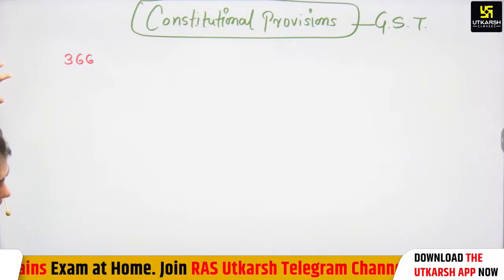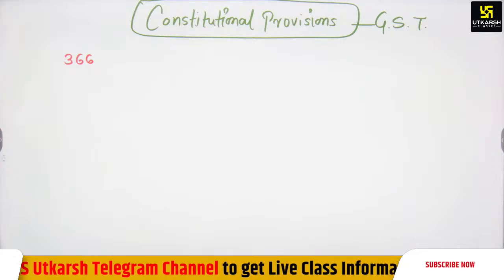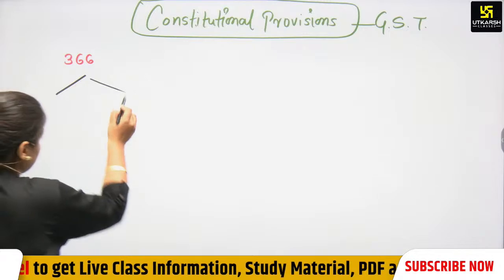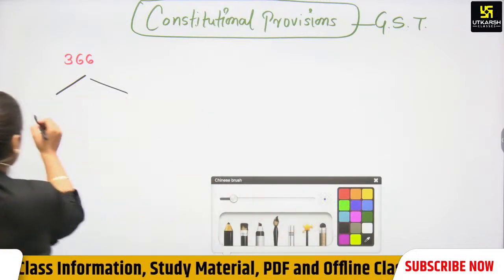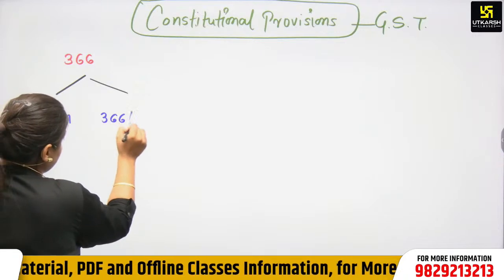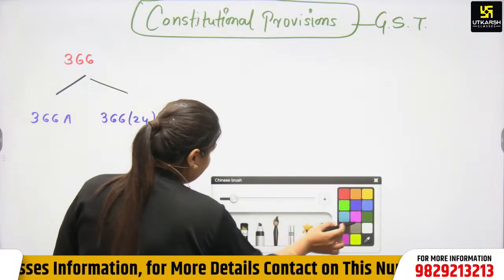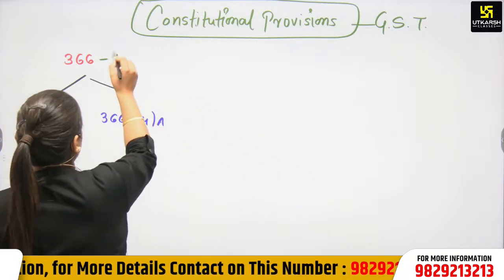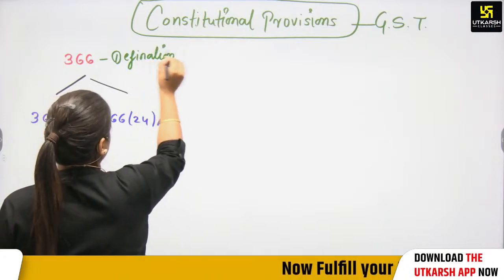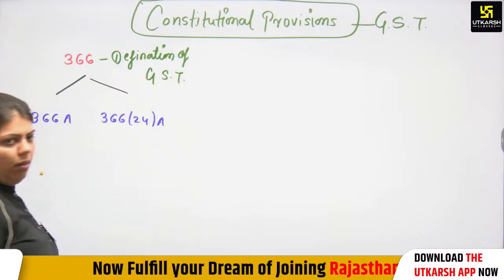Under 366 there are two sub-articles, 366(12) and 366(26) clause A. So there are again two articles, 366A and 366(24) clause A. It defines the definition of GST.